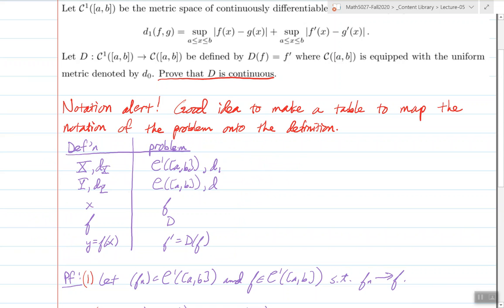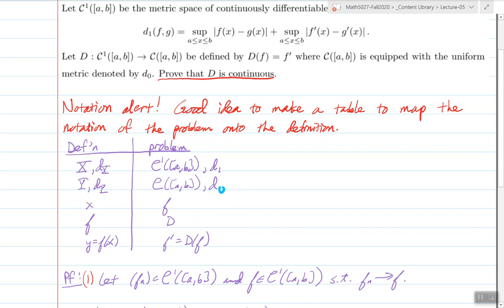And so, right, our input space is the continuously differentiable functions with d1. There's a little typo here. That should be a d0, so you should fix that. That's our output space. And then we have this, f is really a point x in this problem here because we're talking about a function. And then the mapping between the two spaces, instead of thinking of f as a mapping from x to y, the mapping in this case is given by capital D, meaning the derivative. And this is what outputs look like, f prime.